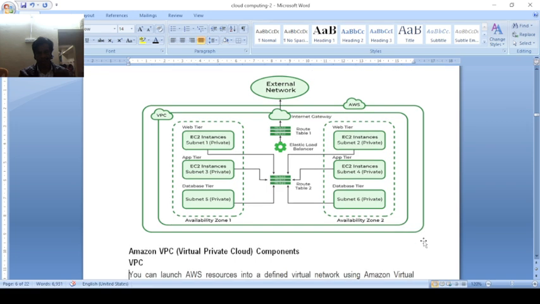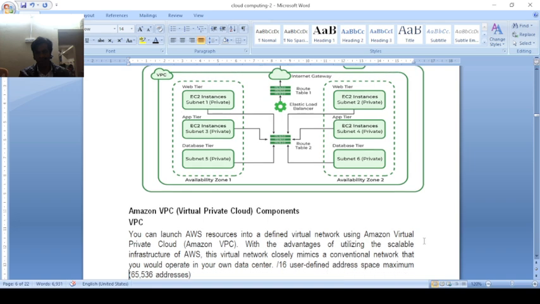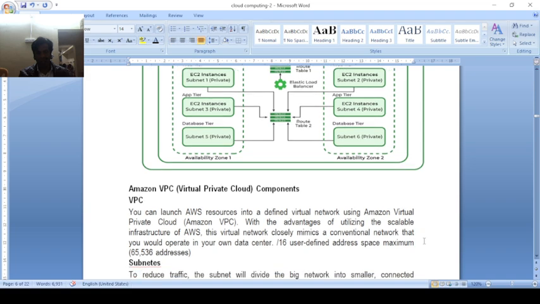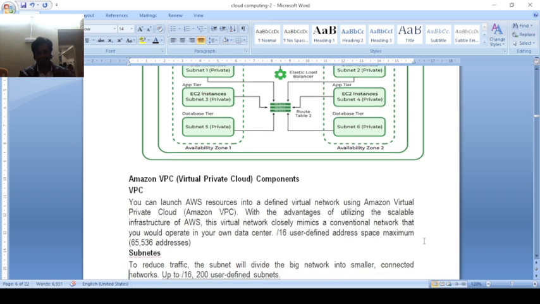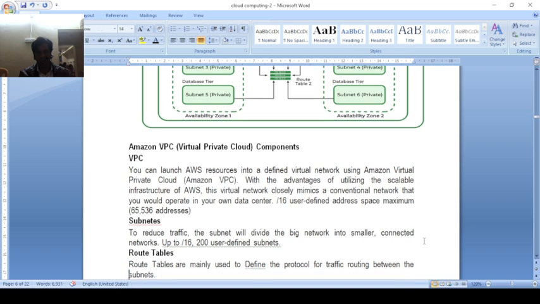Amazon Virtual Private Cloud can launch resources into a defined virtual network. Amazon provides a scalable virtual network that closely mimics a conventional network. Amazon cloud is divided into different types of subnets.